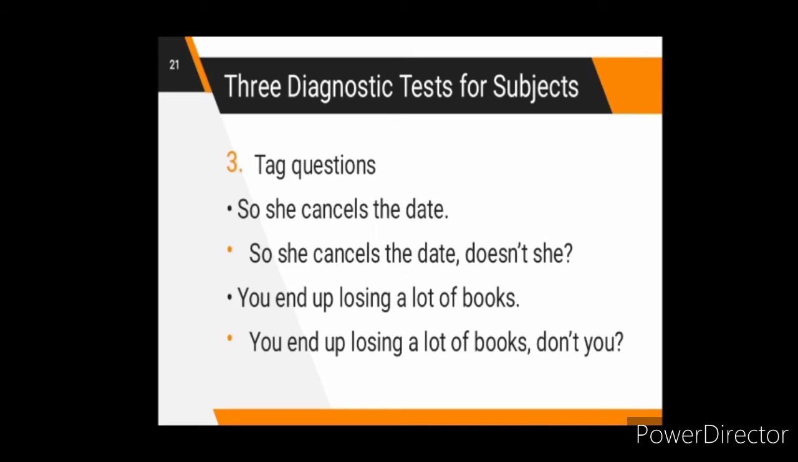So let us read the given examples. The first example is, "So she cancels the date." The tag question is, "So she cancels the date, doesn't she?" The second example is, "You end up losing a lot of books." The tag question here is, "You end up losing a lot of books, don't you?"